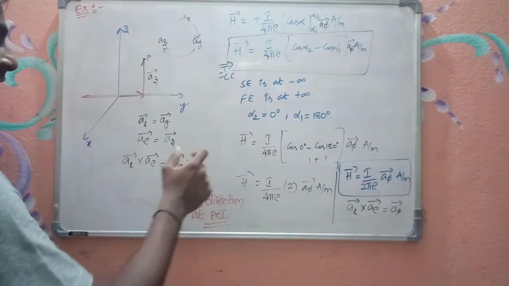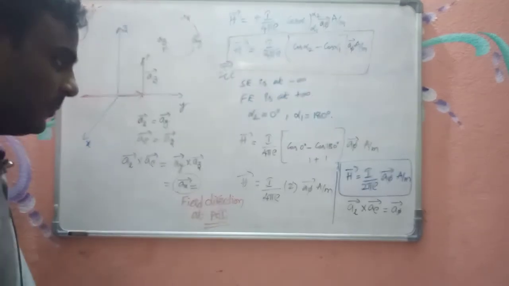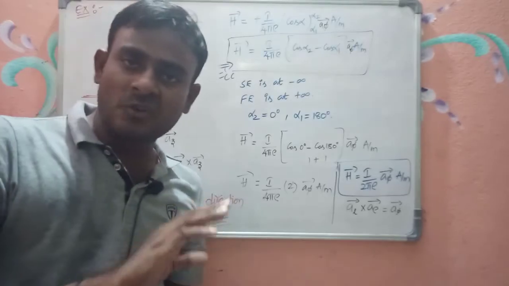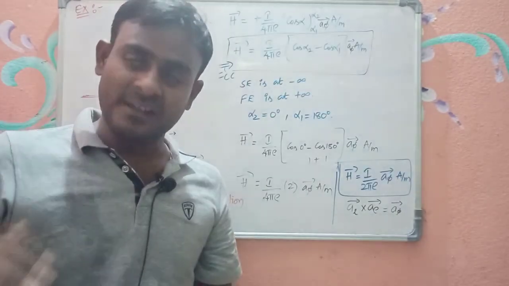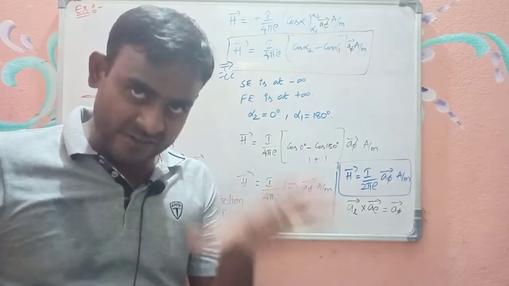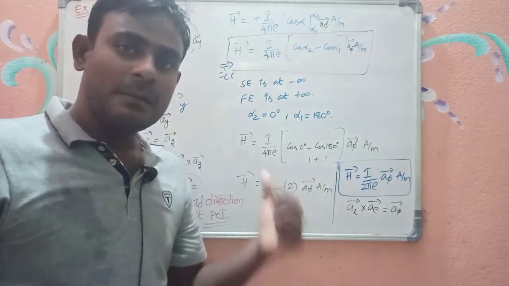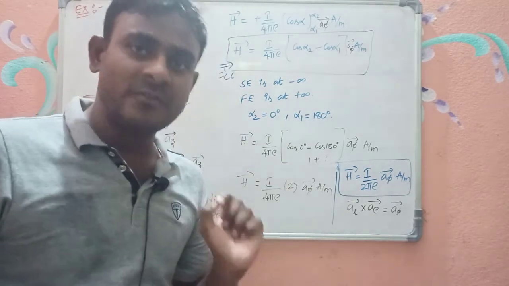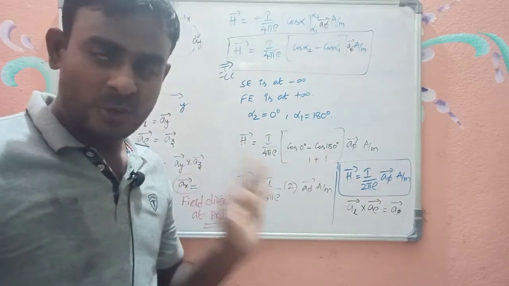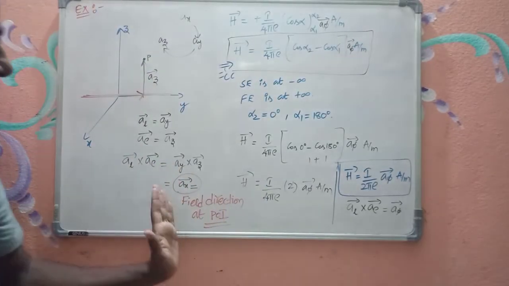When you know those unit vectors, you can find the direction of the field, which is AX bar. So A phi bar is not constant for every case, that we need to understand. We need to find the direction of the field by ourselves based upon the current direction and the location of the point of interest.